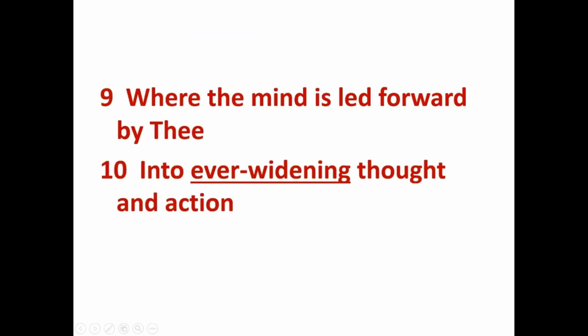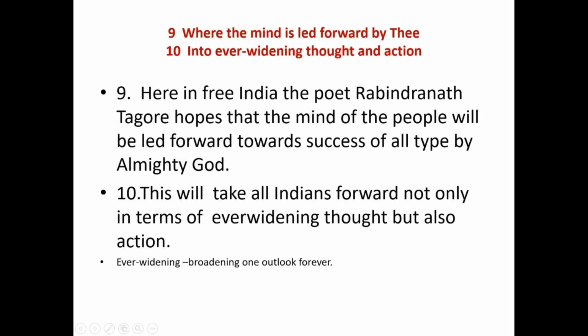Now line number 9 and 10, where the mind is led forward by thee into ever-widening thought and action. Let us have a look at the meaning of these two lines. In both the lines, line number 9 and 10, the poet is praying to God. In line number 9, where the mind is led forward by thee, here the poet is telling us that the mind of the people will be led forward towards success of all types by Almighty God.